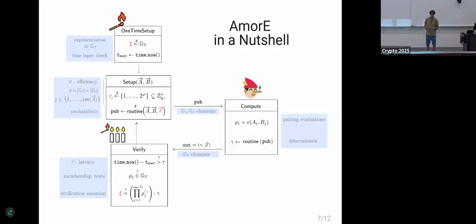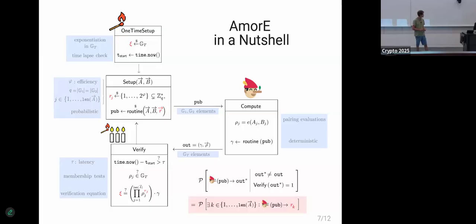So as Elena mentioned, the adversary doesn't necessarily need to be honest. The server can be malicious, it could try to cheat. And we are interested in measuring this probability: the probability of the adversary, given the public view that it receives, outputting something different than the honest output and passing the verification phase. We prove in the paper that this is equivalent to the adversary extracting one of the secret scalars, or guessing it if it's completely masked. Yes, so this is simply an overview.